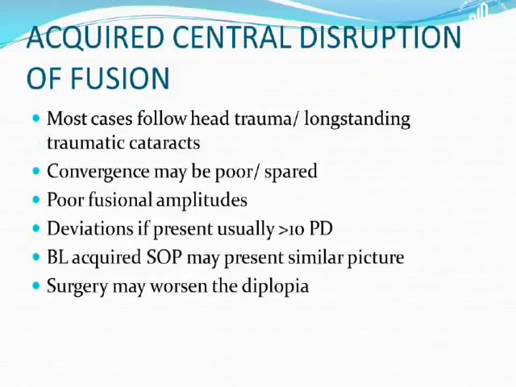Now, this is very important to keep in mind: acquired central disruption of fusion. Most cases follow head trauma or long-standing traumatic cataracts. Convergence may be poor or spared. There are poor fusional amplitudes. Deviations are usually more than 10 prism diopters, and bilateral acquired SOP may present a similar picture. Surgery may worsen the diplopia. Now, surgery in these cases is mainly for diplopia and AHP. Cosmesis is not an issue because the angle is very small.